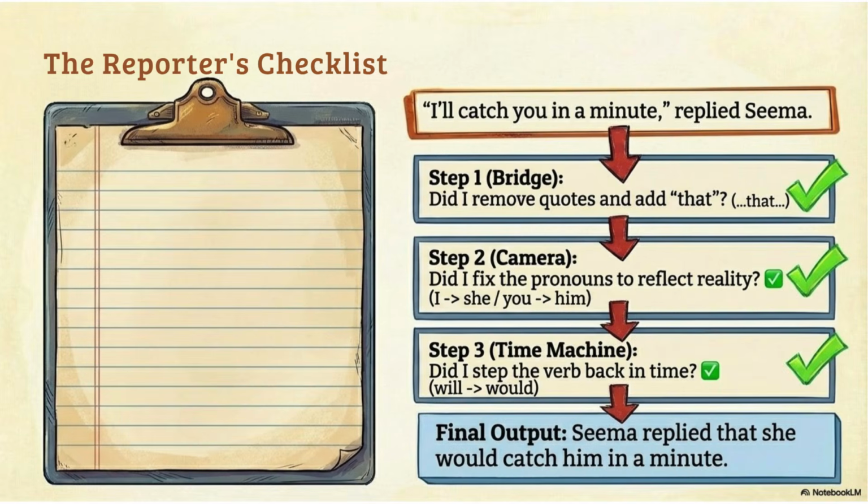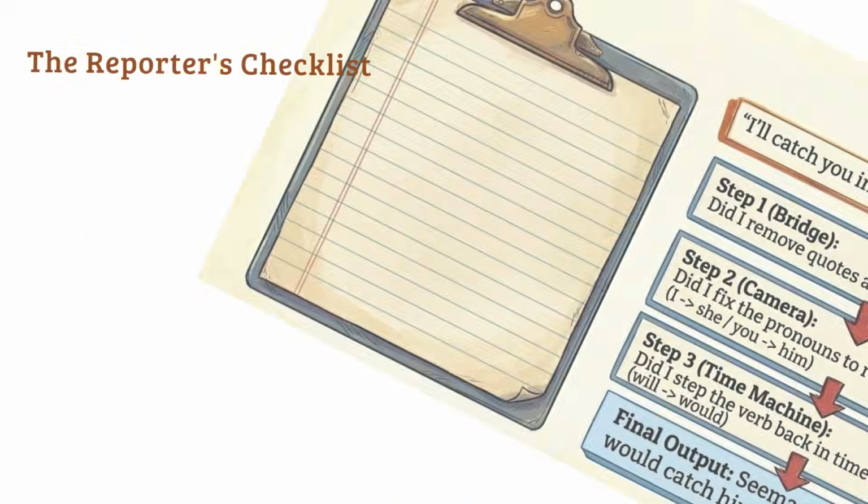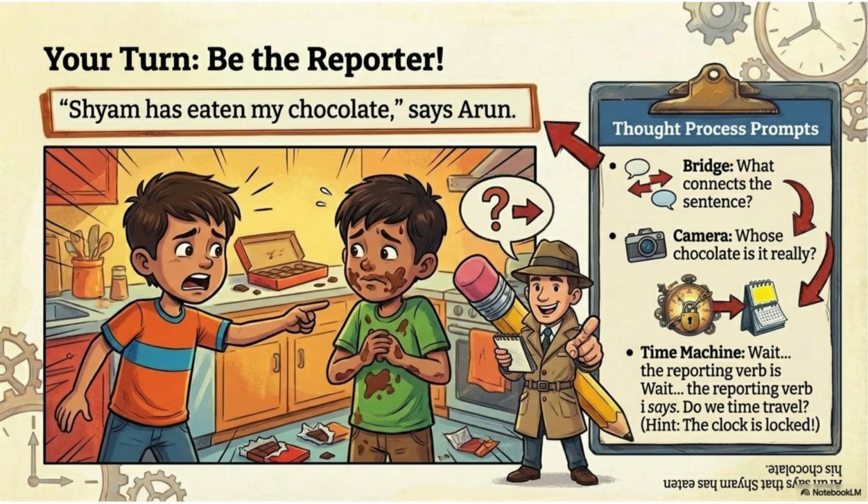Before finishing, check 3 steps. Step 1, bridge: did I remove quotes and add "that"? Step 2, camera: did I change pronouns correctly? Step 3, time machine: did I change the tense if needed? Final output: Seema replied that she would catch him in a minute. Always follow this checklist. Now it's your turn.